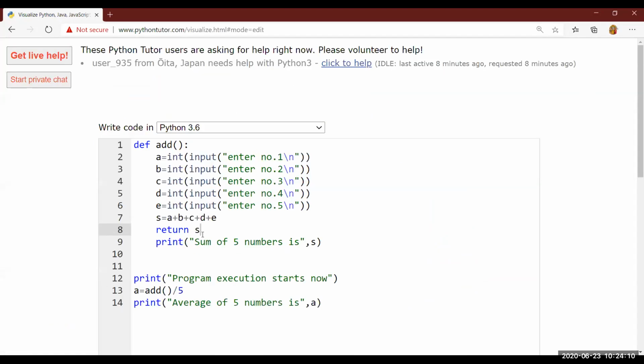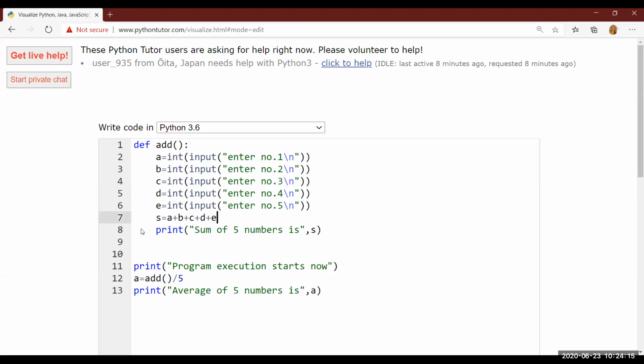Now, just understand this. Suppose I'm not returning anything. As I said, if you do not mention the return statement, the function will by default return None. What does None mean? Empty, nothing, N-O-N-E, nothing. After the function is executed, None will be returned back to the place where it was called. That means at this place, N-O-N-E will come.